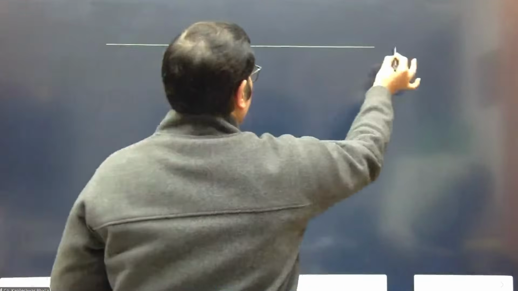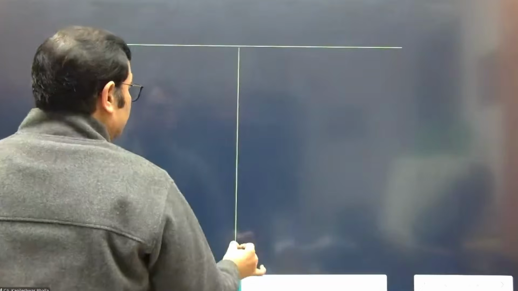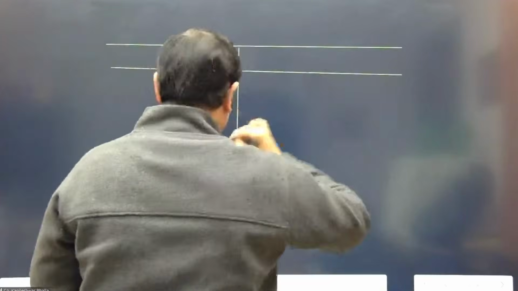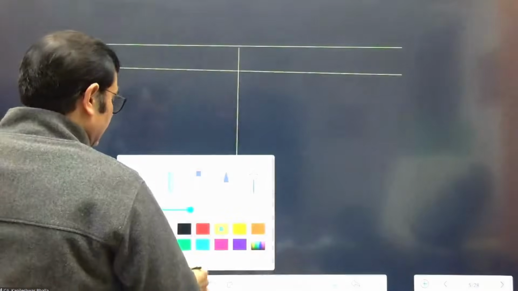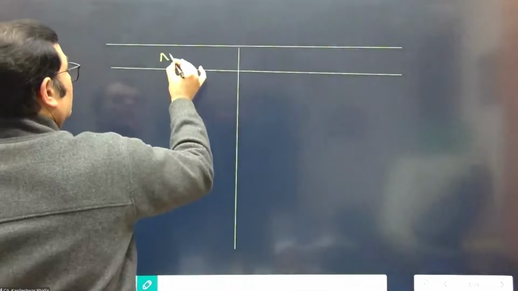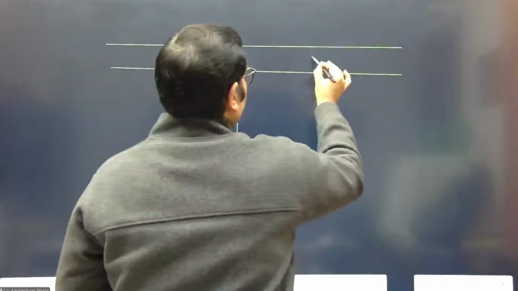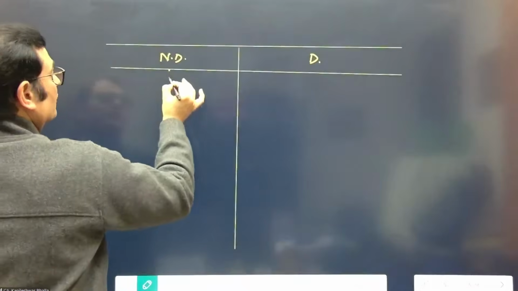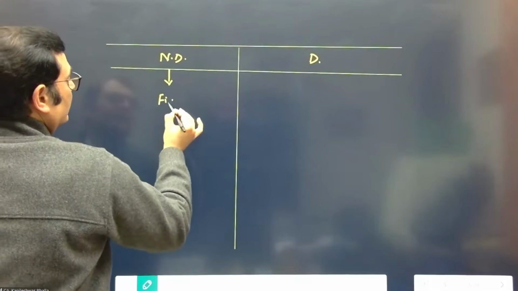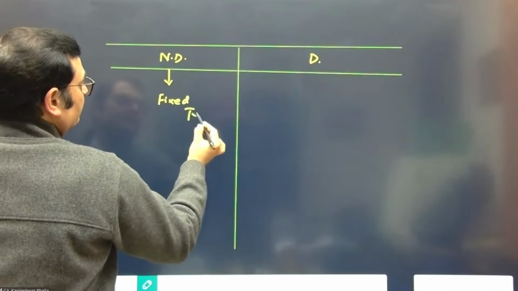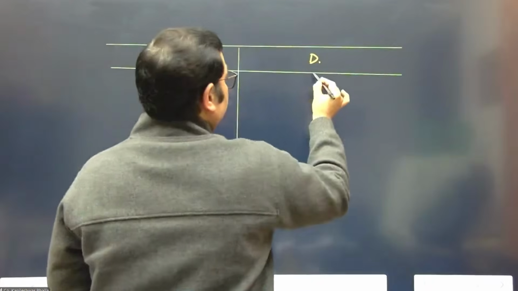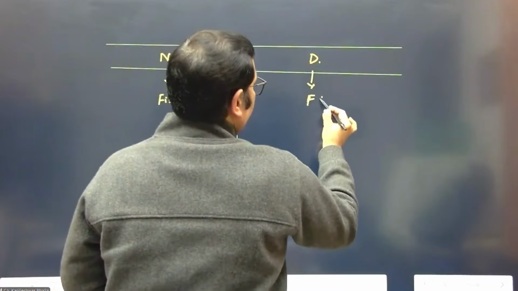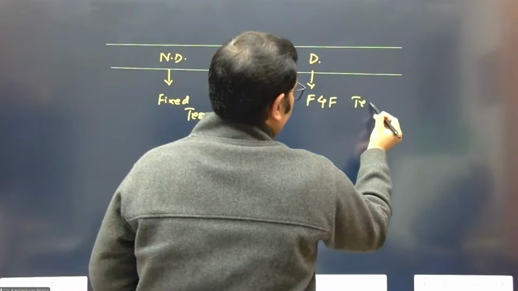So let's make a chart here. In step number 3, if it is non-derivative, we would apply a fixed test, and when it is a derivative, we would apply the fixed for fixed test.